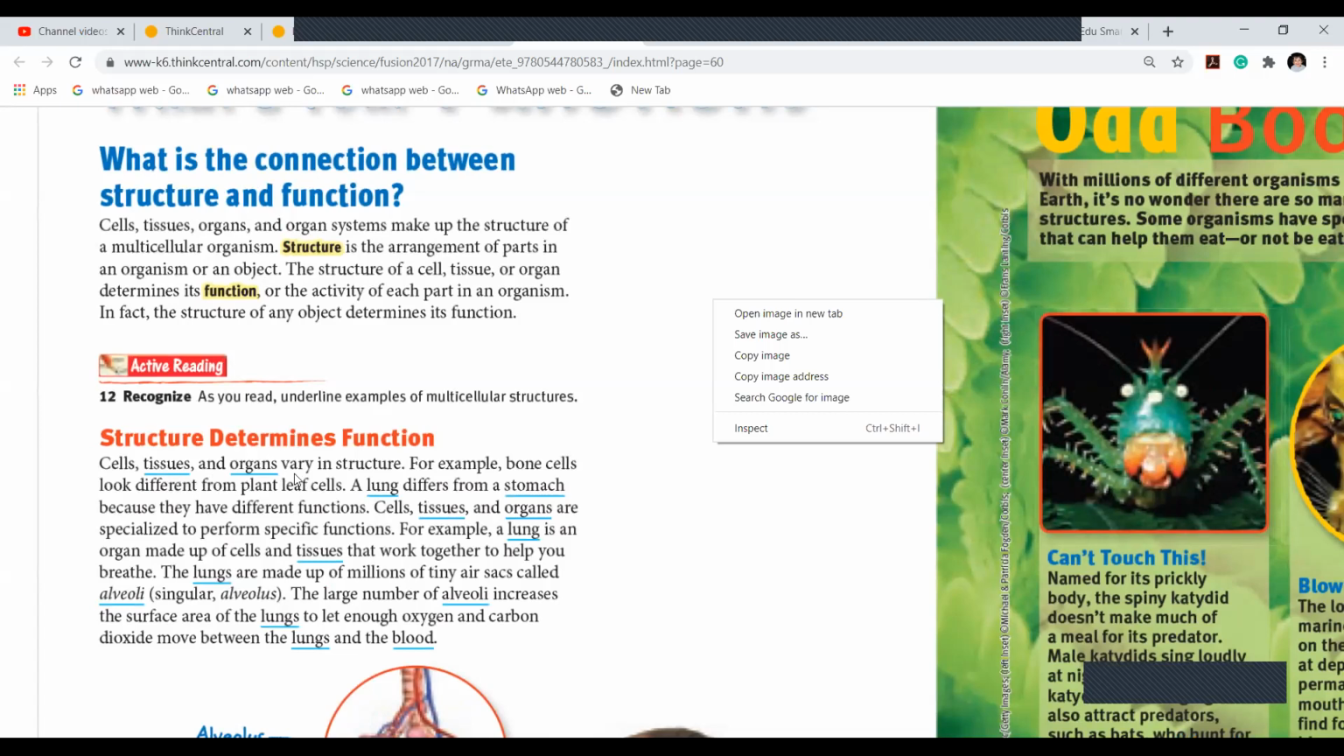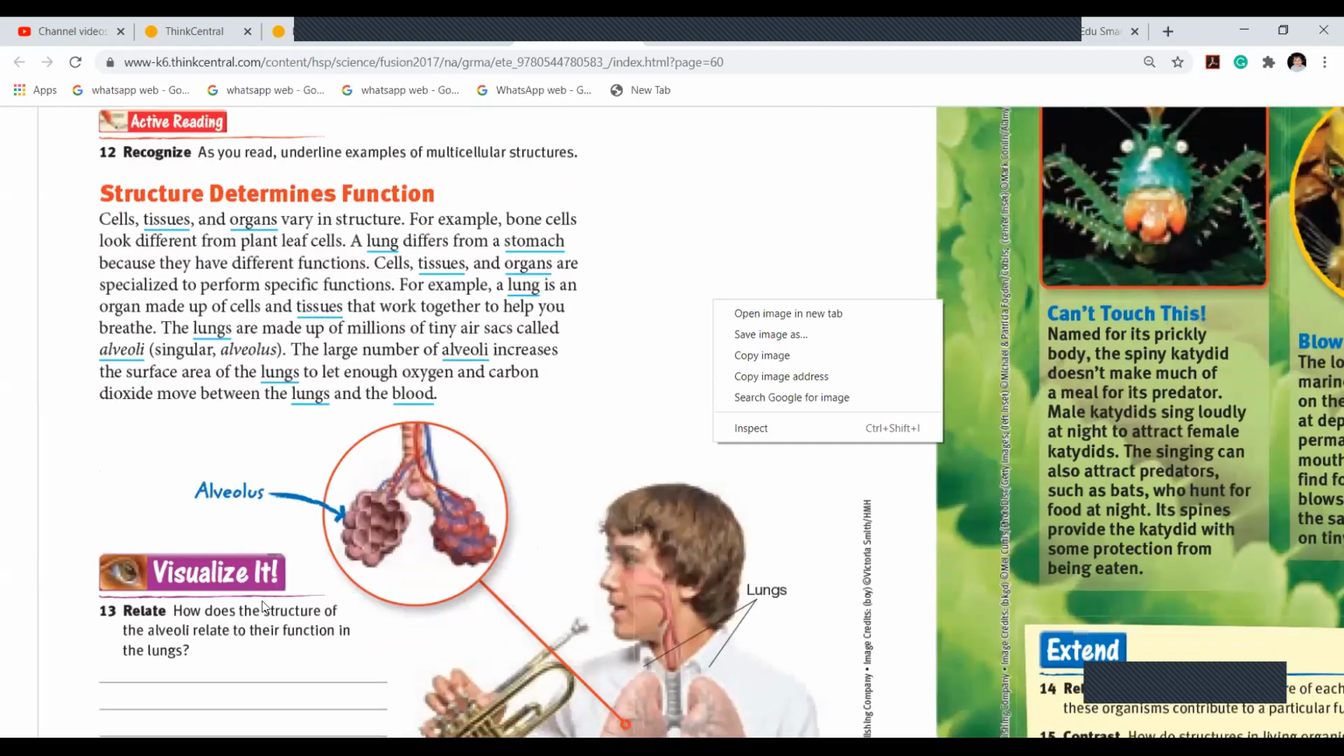Cells, tissues, and organs vary in structure. For example, bone cells look different from plant leaf cells. You know that every structure, when you look at it, looks different. The lung differs from the stomach. Tissues and organs are specialized to perform specific functions. For example, the lung is an organ made up of cells and tissues that work together to help you breathe. Lungs are made up of tiny air sacs called alveoli. I don't need to explain much about the lungs. Last time I explained that lungs have bronchioles, and at the end they have alveoli.